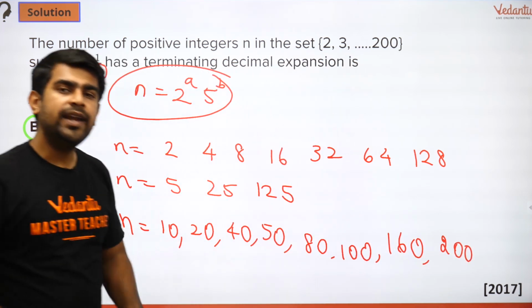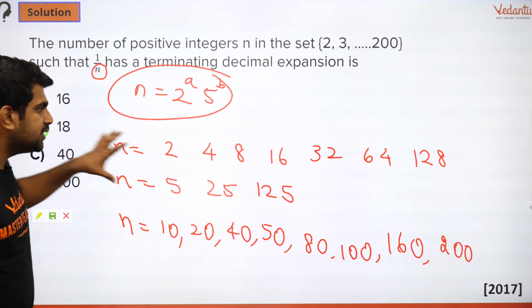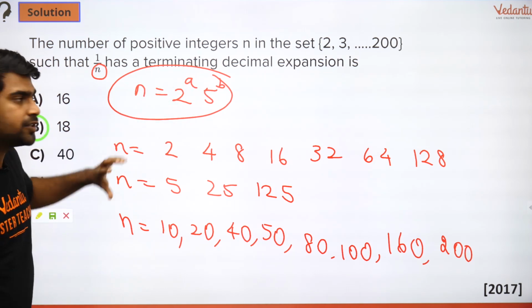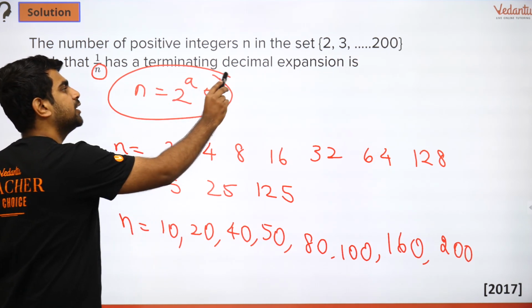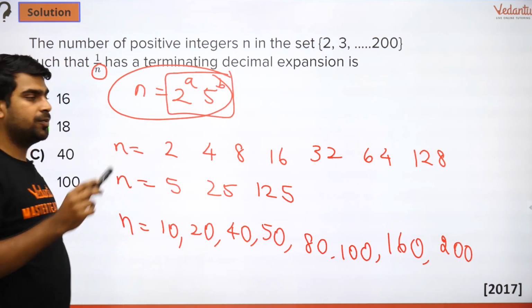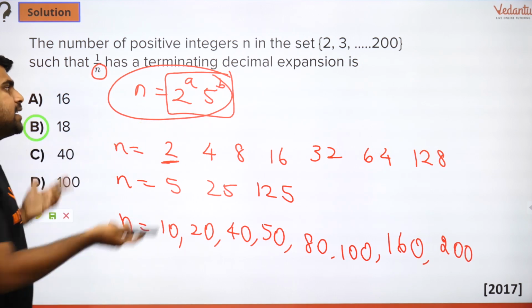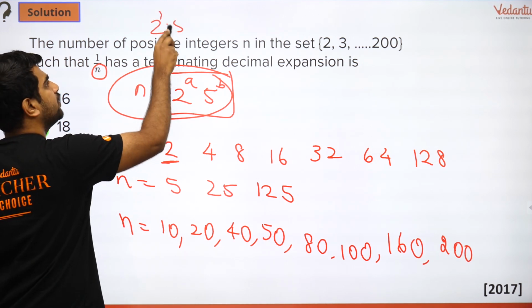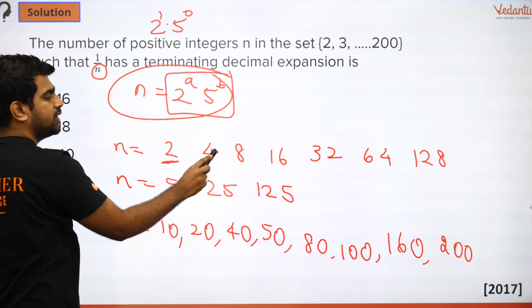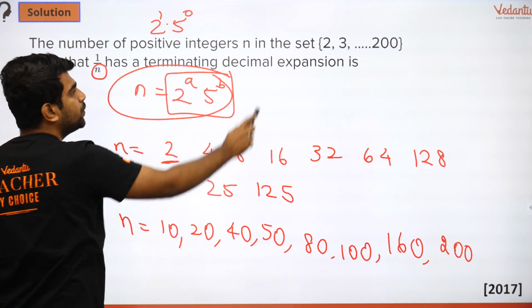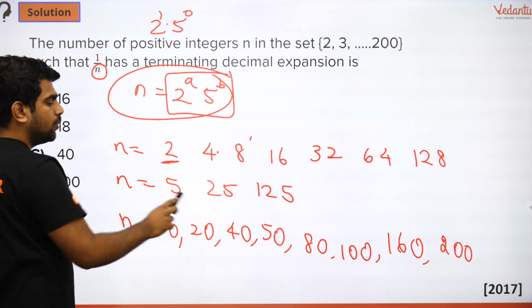Now, the way to verify what I did is write everything in terms of 2 powers and 5 powers. You will see exactly in this form. So now you can ask, sir, what about this 2, sir? No 5 is there. Guys, it is 2 power 1 into 5 power 0. That is the first one. What is the second one? 2 power 2 into 5 power 0. 2 power 3 into 5 power 0. And so on. What about this 5, sir?